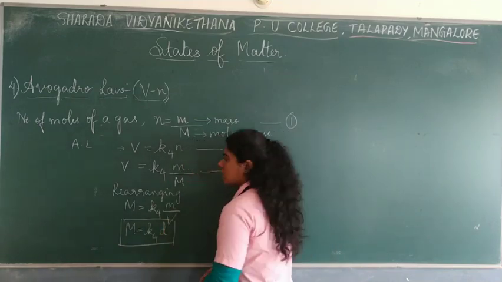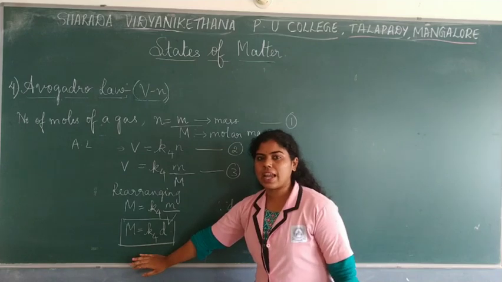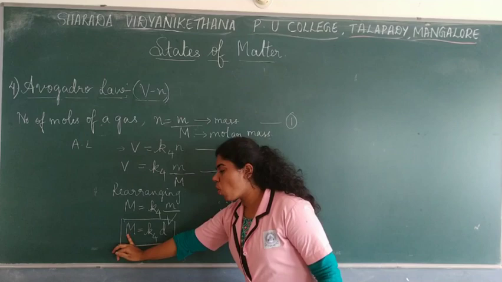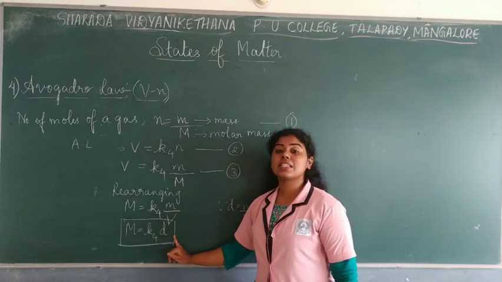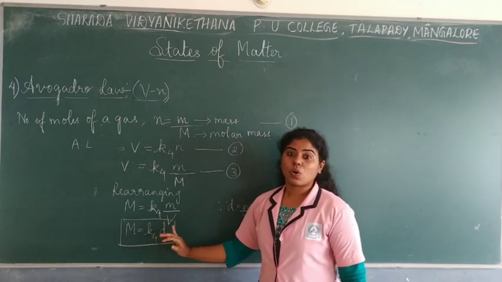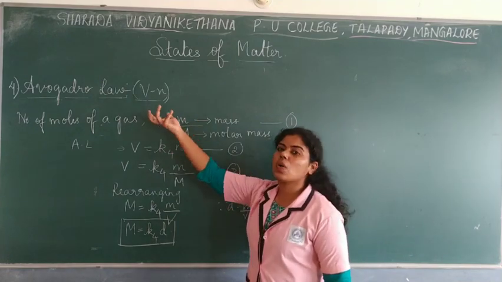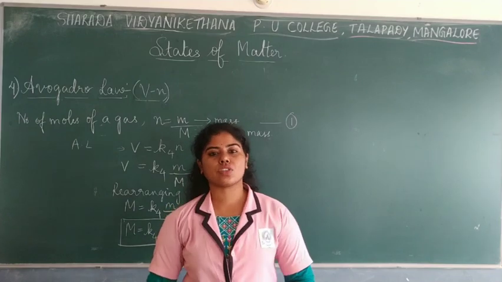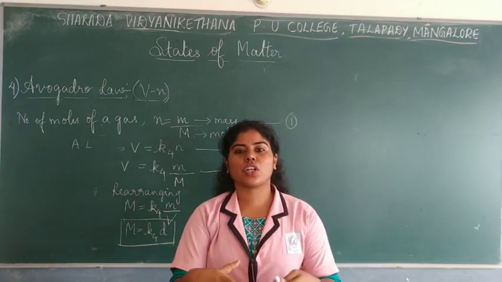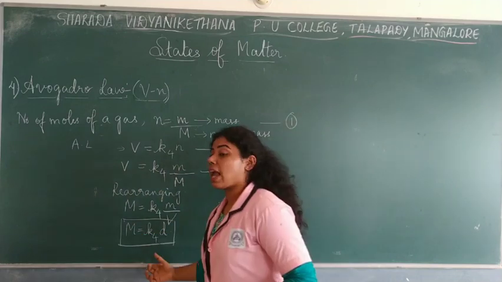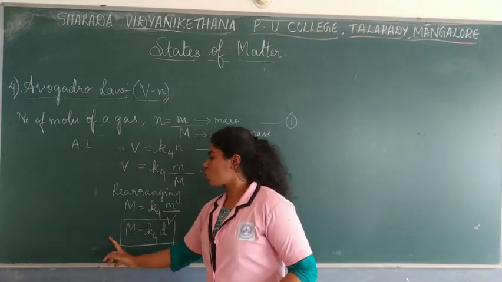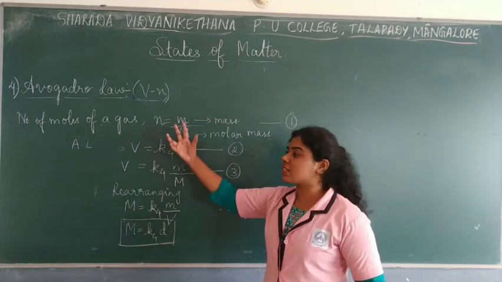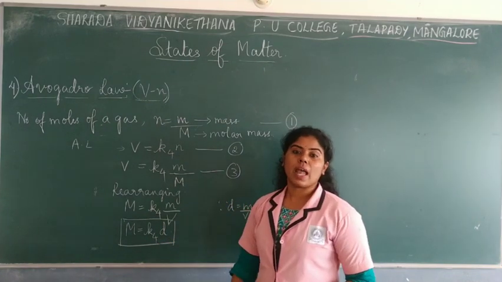So by doing this rearrangement of the expressions, you see that molar mass is directly related to the density of the gas. So molar mass need not be proportional to the volume itself. It can be directly proportional to the density of the gas too. What is the density of a particular gas? That can be equal to your molar mass. So molar mass is directly proportional to the density of the gas. So this is what you conclude from the above expression.